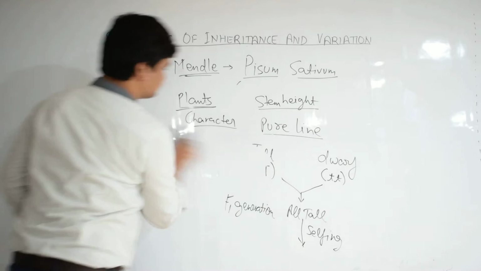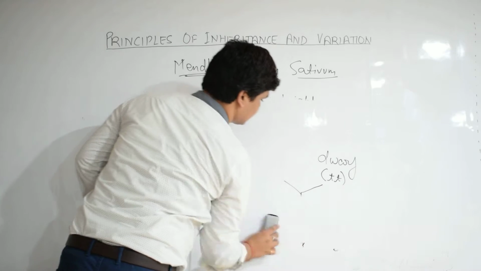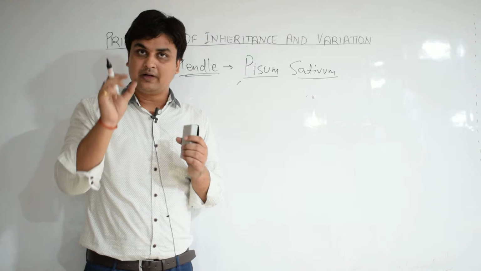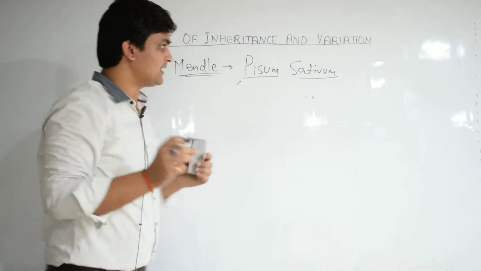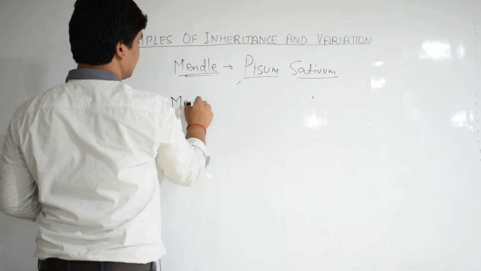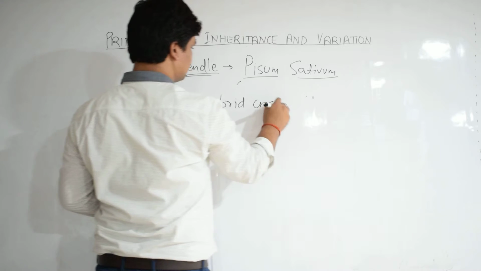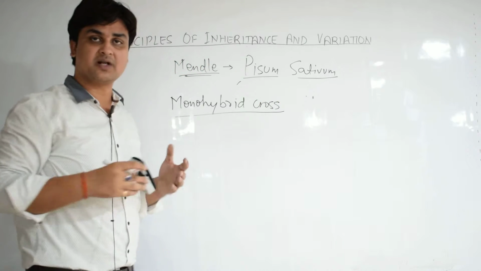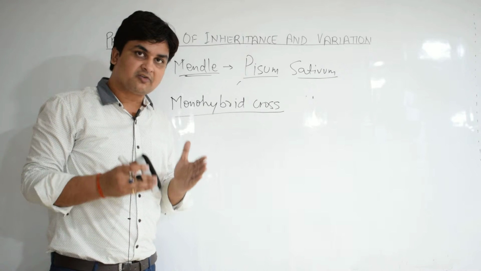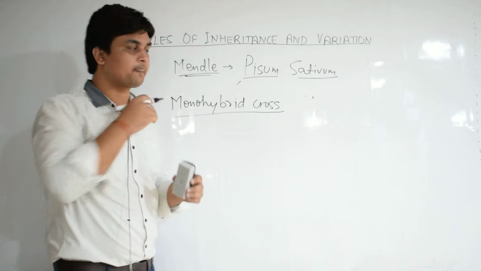Now let's move to the fact that when Mendel involved only one character at a time, such a cross was called a monohybrid cross. So what is a monohybrid cross? A monohybrid cross is the cross or hybridization which involves one character at a time.